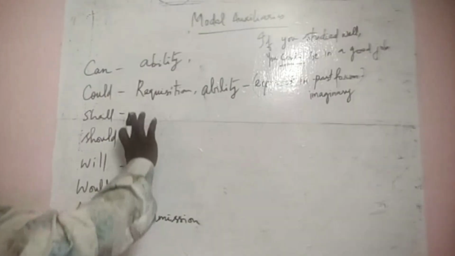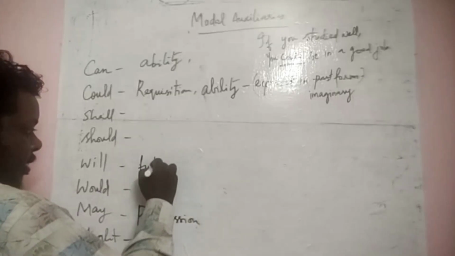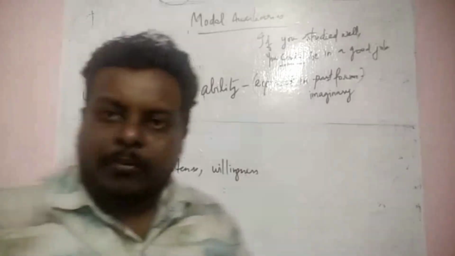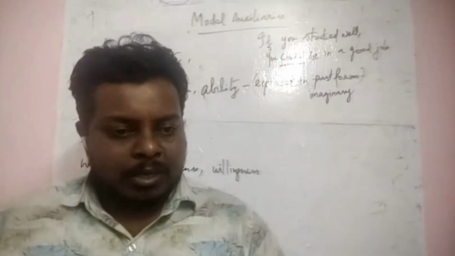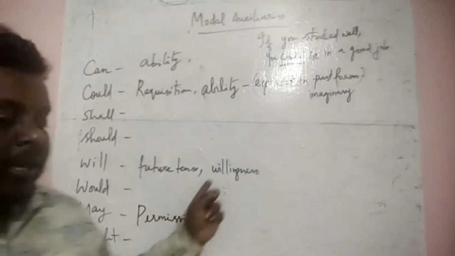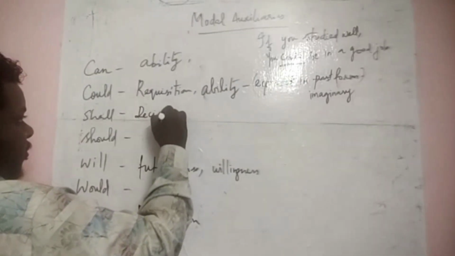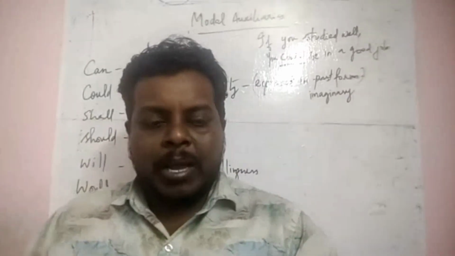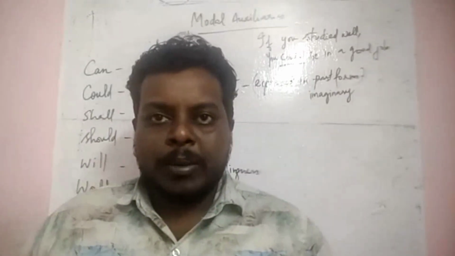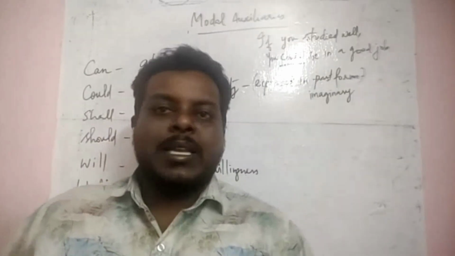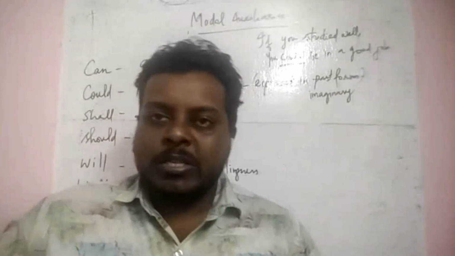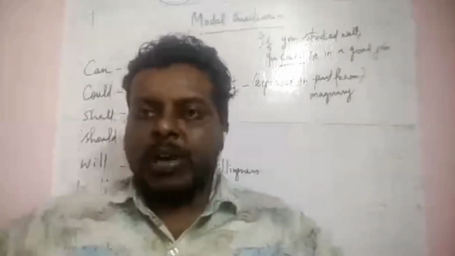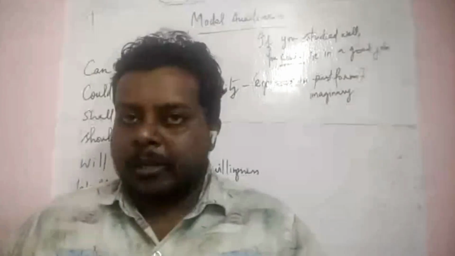Okay. And shall and will are almost the same. Will is basically for future tense, and for willingness. Will you do this help for me? It means to express a future ability or willingness. And shall is for decision making. Shall we go? Shall we start? It means I'm ready to start the topic now. And if you guys are all ready, you also say let's start. Otherwise you'll say 2 minutes please or 3 minutes please. Right. So that's why I'm asking, shall we start now? If not, I'll wait till the time you're all ready.